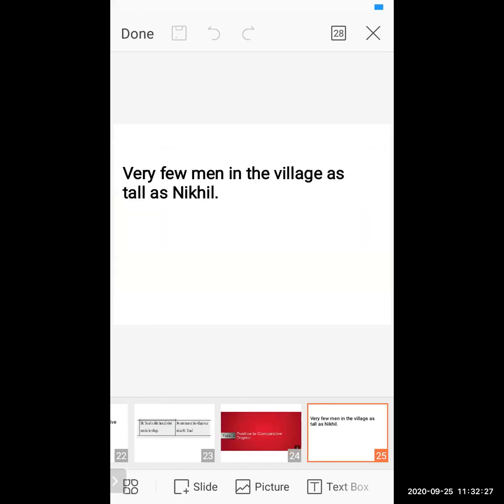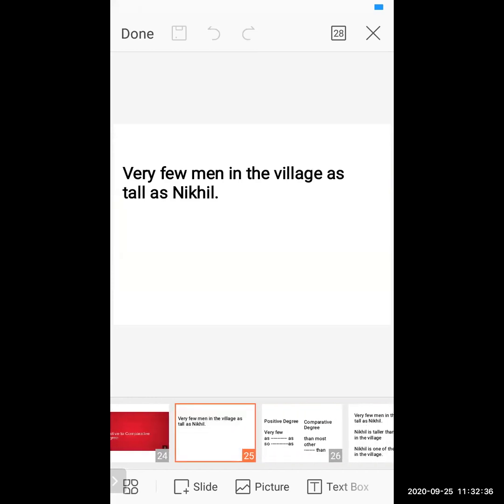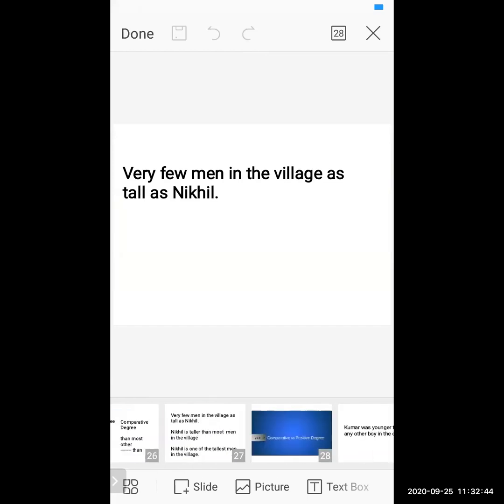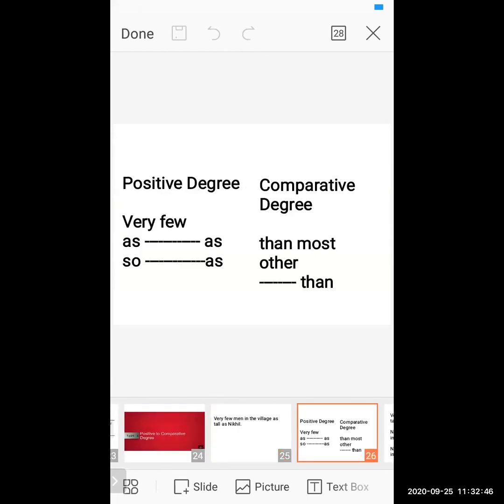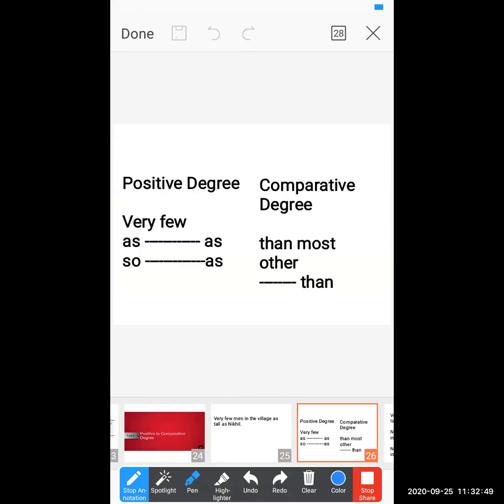Now see, this is a sentence: Very few men in the village are as tall as Nikhil. If you find "very few" written in a sentence, what changes do you have to make? If you find "very few" and you have to convert it into the comparative, what do we have to add? Most other. So students, this is very simple.